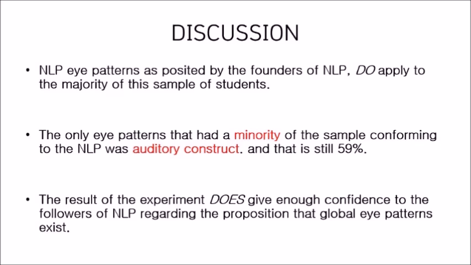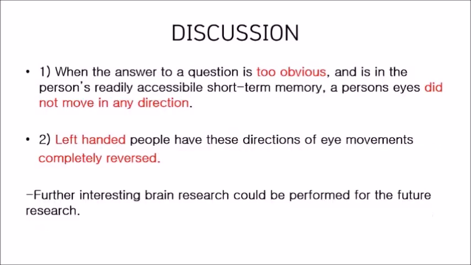The results of the experiment thus give enough confidence to the followers of NLP regarding the proposition that global eye patterns exist. Having said that, there are some interesting findings of the study. First, when the answer to a question is too obvious and is in the person's readily accessible short-term memory, a person's eyes did not move in any direction. Second, left-handed people have these directions of eye movements completely reversed. So further interesting brain research could be performed for the future research.